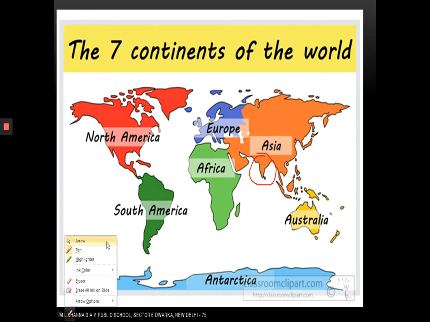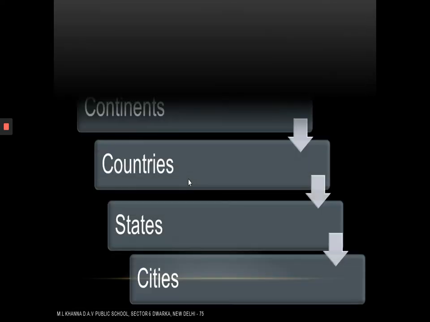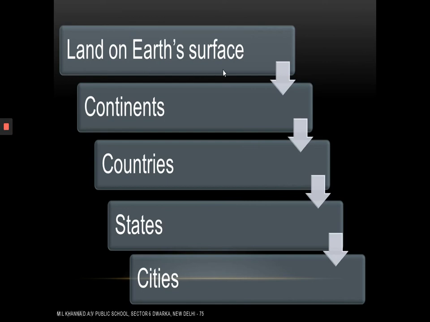Now, dear students, let us have a look at the difference between the continents and countries. Dear students, land on the Earth's surface is divided into 7 parts. They are the 7 continents. Now, the continents are further divided into various countries. Countries are again further divided into various states, and states are divided into cities.